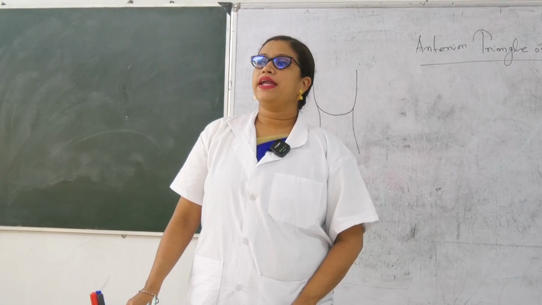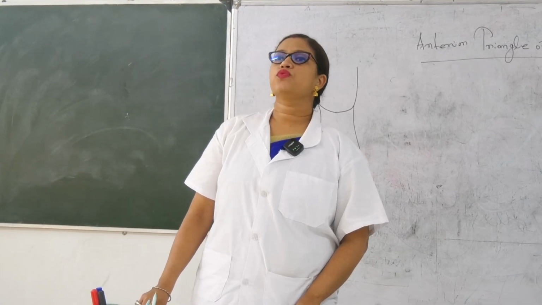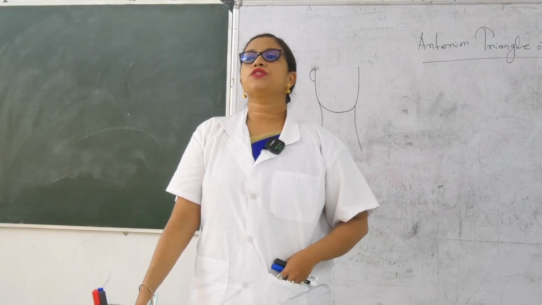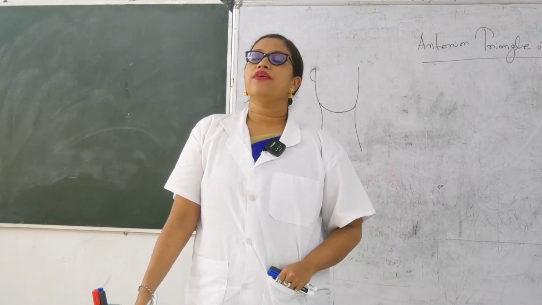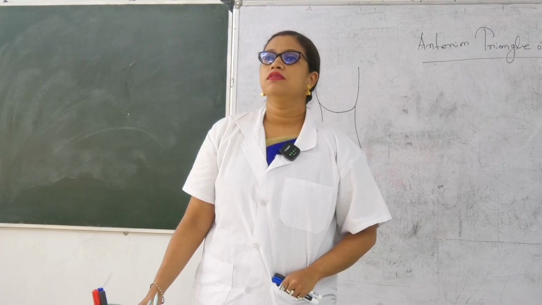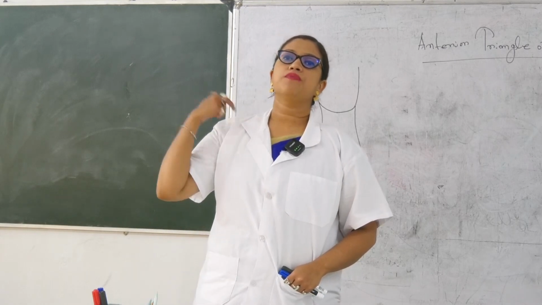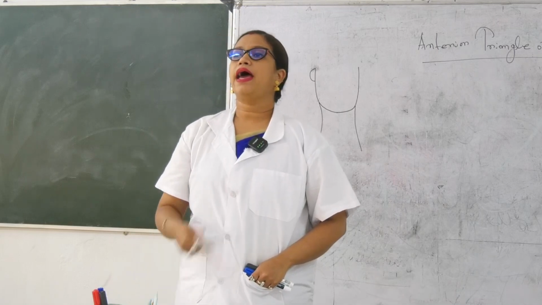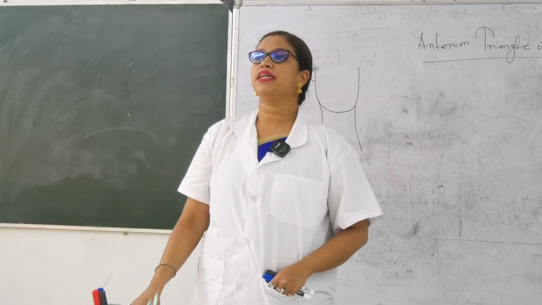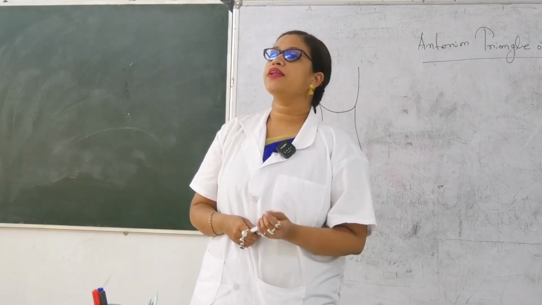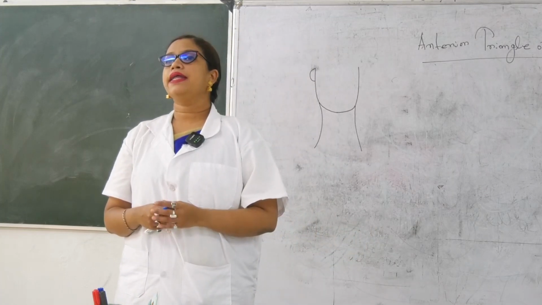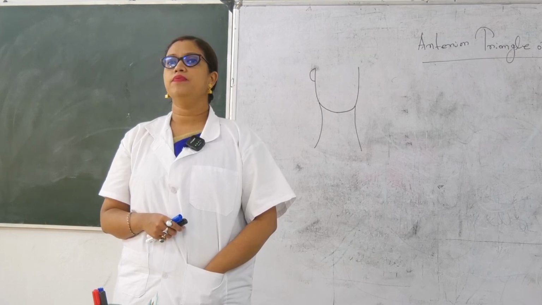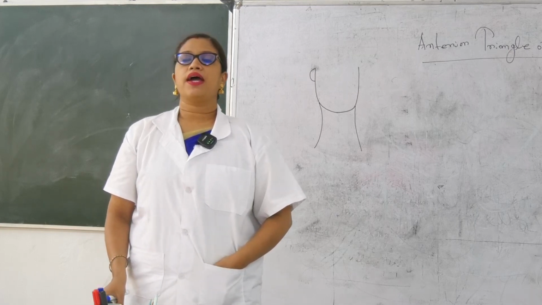The boundary of anterior triangle. So there is one anterior midline. See everyone, last bench. What is the boundary for anterior triangle? Both sides, which muscle is there? That is sternocleidomastoid. And we have got anterior midline. Anterior midline of neck. Write it down. Anterior triangles are 2 in number, both left and right.